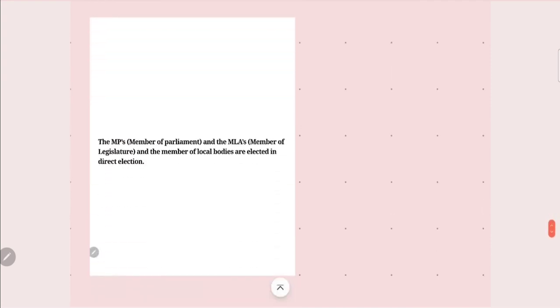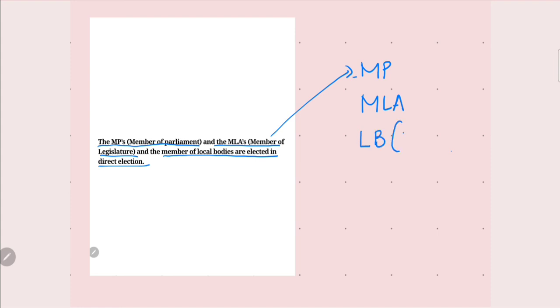Electoral system: what is an electoral system? It is a set of rules that determine how elections are conducted and how their results are determined. The MPs, members of parliament, the MLAs, members of legislative assembly, and the members of local bodies like panchayats, etc., are elected by the process of direct election.